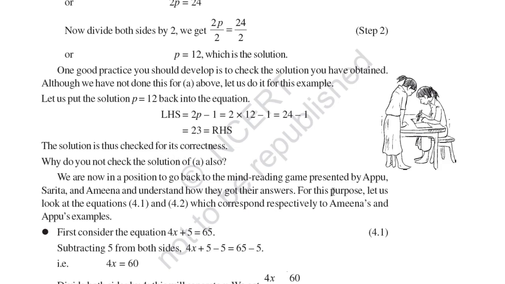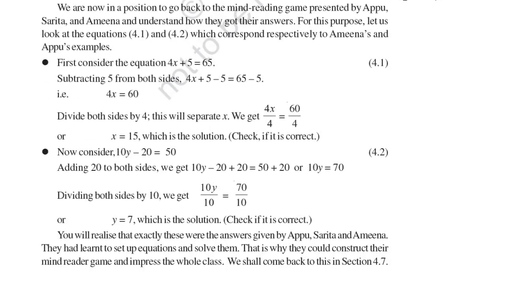For this purpose, let us look at equations 4.1 and 4.2, which correspond respectively to Amina's and Appu's examples. First, consider the equation 4x + 5 = 65. Subtract 5 from both sides. So we are subtracting 5 to get 4x, and 4x = 60. Now we divide by 4 to get x. So x = 15, which is the solution. You can understand that in the beginning of the class, we got 15 as the answer.